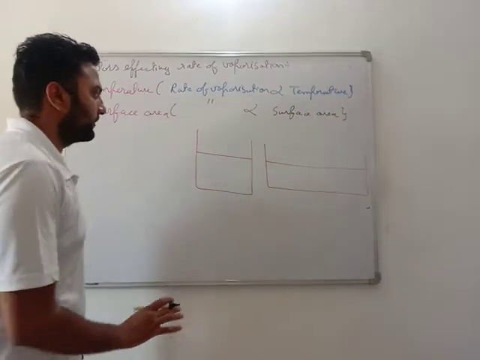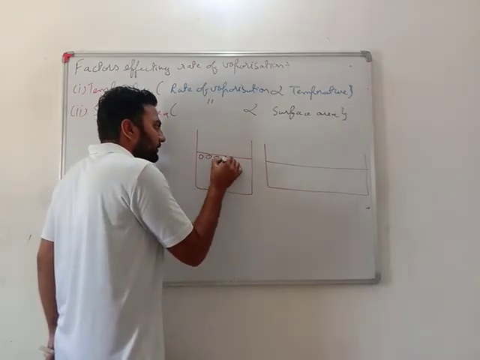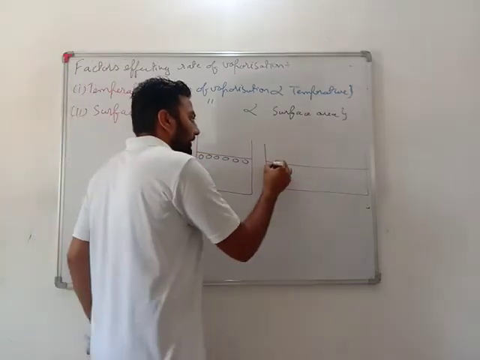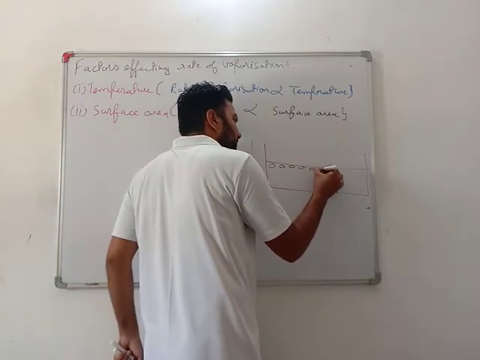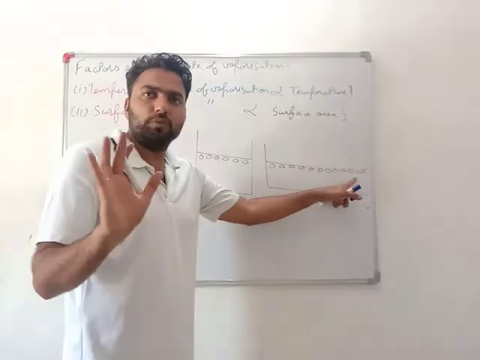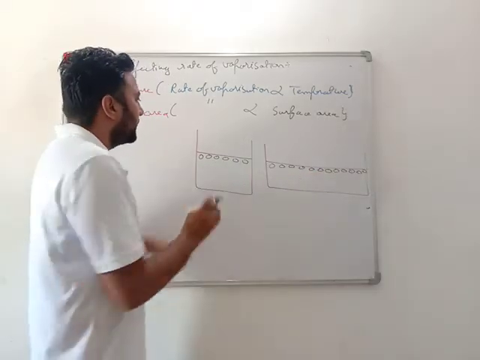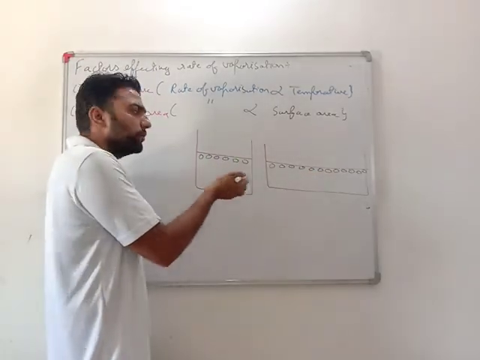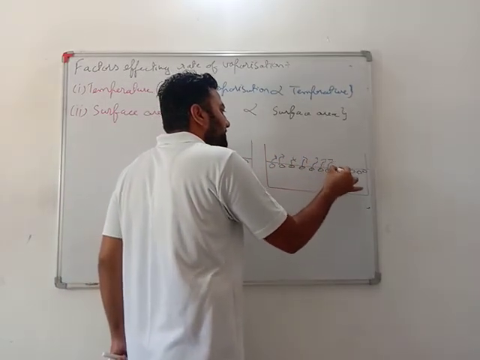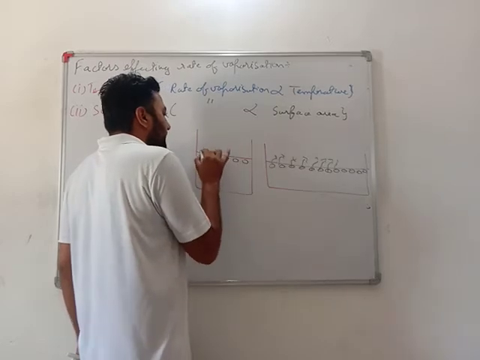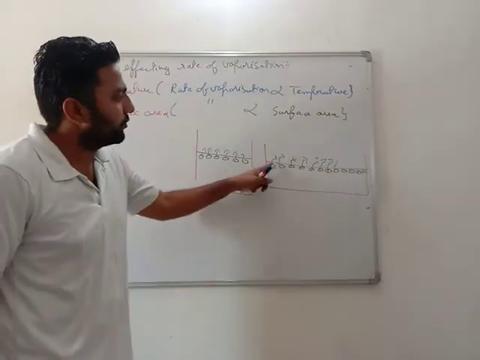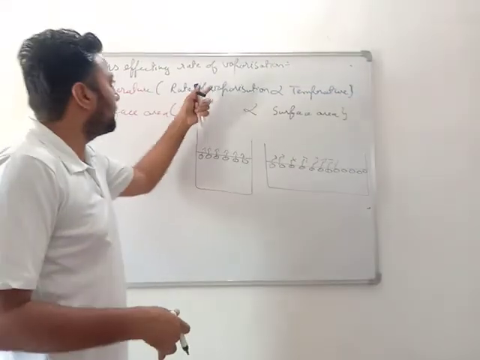That is, see, here open surface area is less, and here open surface area is more. Here you can see 20 particles are free to move open in the air, and here only 10 particles are free to move. So these 20 particles are escaping in the more open surface area, and as the surface area is less, only 10 particles are able to leave this place. So the more particles leave, the more will be the vaporization.